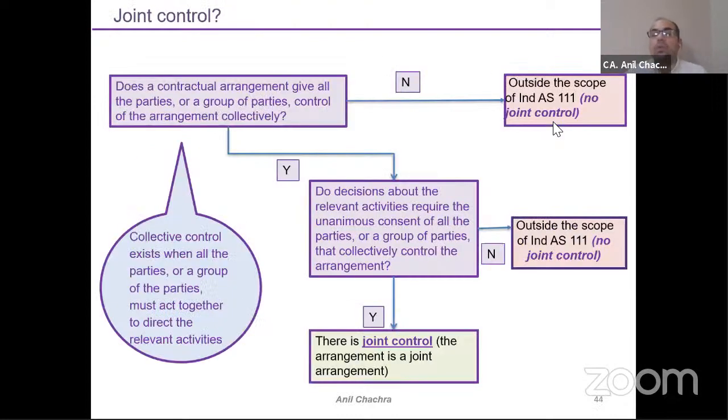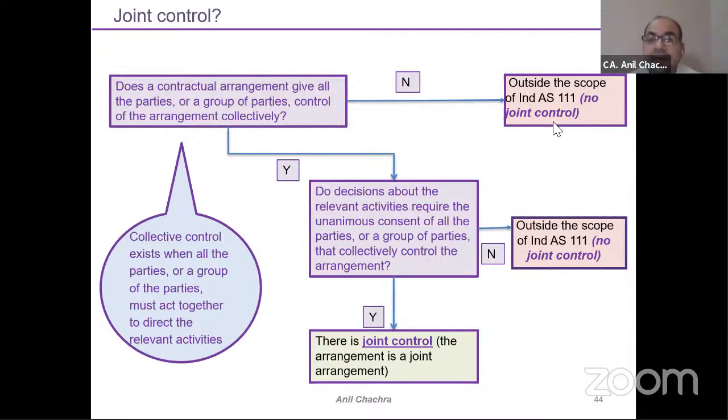Now for the joint control part, as we already discussed in the previous slide, you can't take decisions at your own level. Unanimous decisions are required. But first, the contractual arrangement must be there.